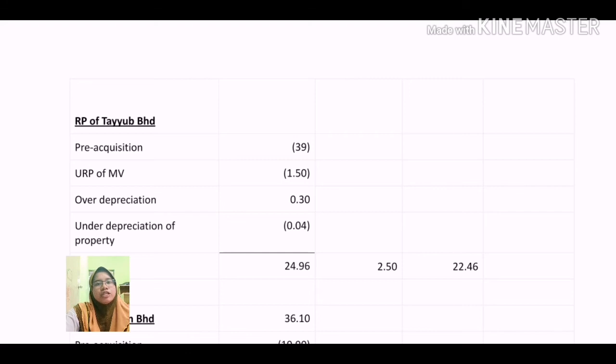The under depreciation happens when the depreciation computation uses the amount that is not yet revalued even though the asset has been revalued. Not forget to credit the amount of over depreciation of 0.30. The total of 24.96 million also needs to be divided according to the interest portion, which is 90% group and 10% NCI.